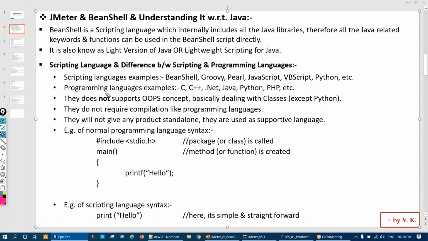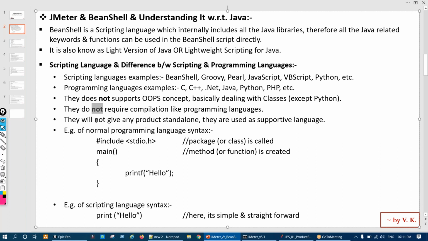Now this scripting language, or the scripting code that we write, does not require compilation like our normal programming languages need. When we write any code in C, C++, Java, we compile that. Here they do not require any compilation. Directly they will give some output.